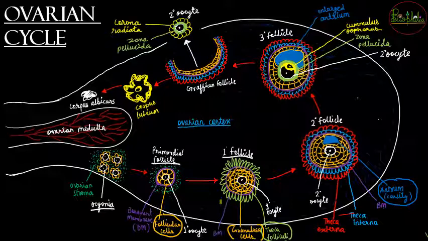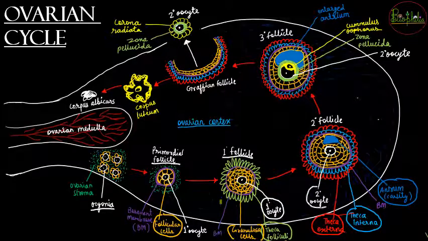Theca folliculi जो यहाँ पे green में है, it is going to get arranged around the granulosa cells into two layers. The red one is going to be called theca externa, and the blue one is going to be called theca interna. अब जैसे ही ये theca externa और interna develop होंगे, they will get arranged. The primary oocyte, which was in the primary follicle, now it is going to get divided and form the secondary oocyte. The secondary oocyte with the secondary follicle is going to form the tertiary follicle.